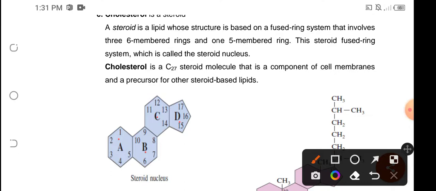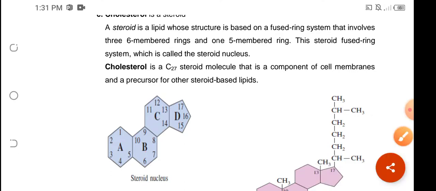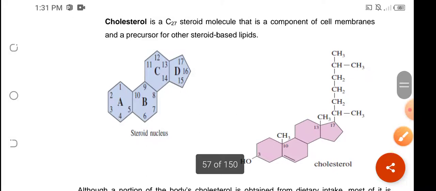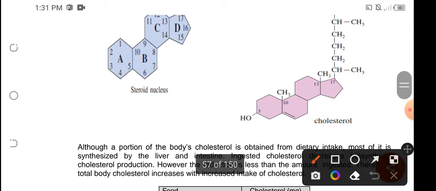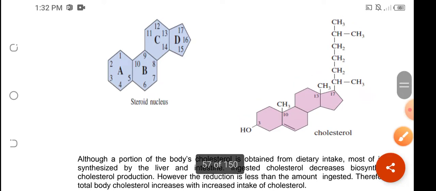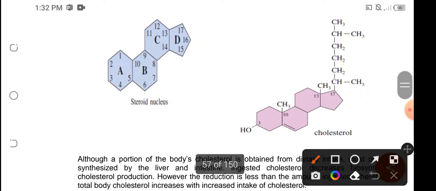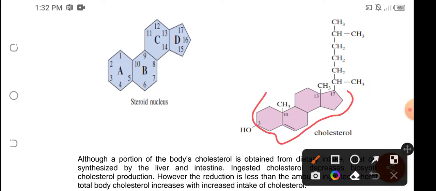Now, when we say cholesterol, the cholesterol is actually at 27. It contains 27 carbon atoms. So we have here the steroid nucleus. Okay.